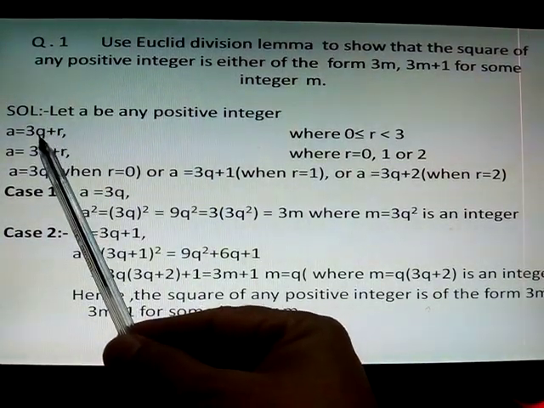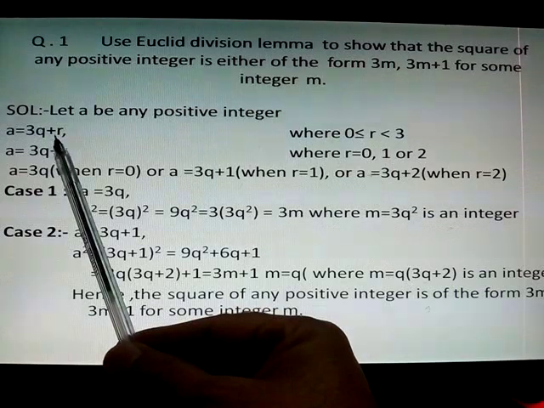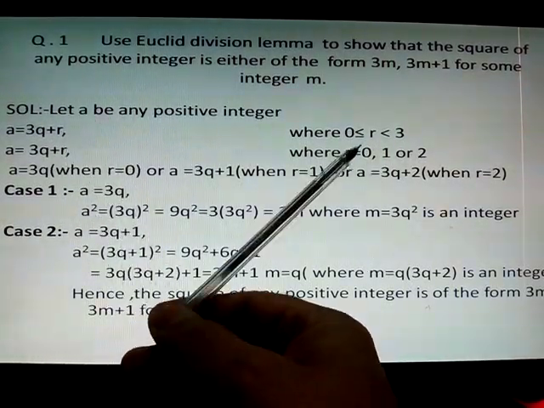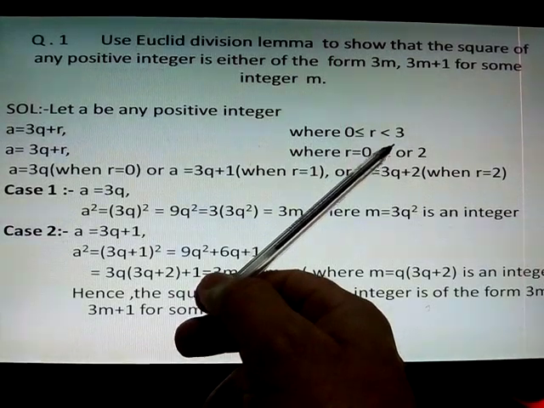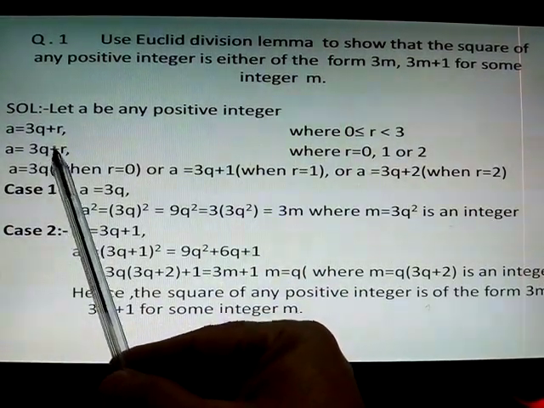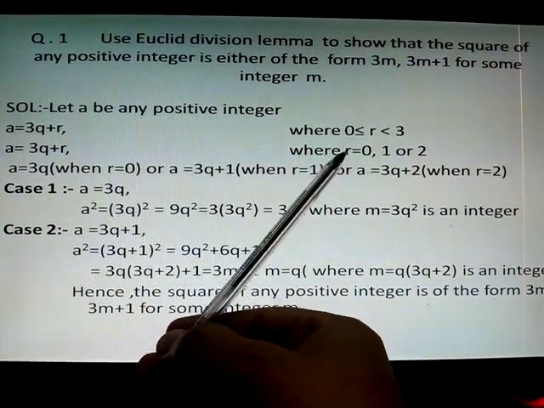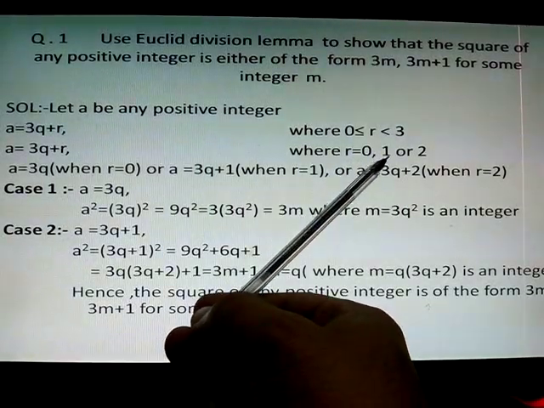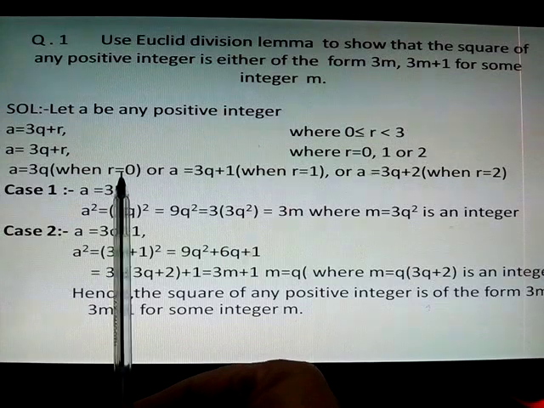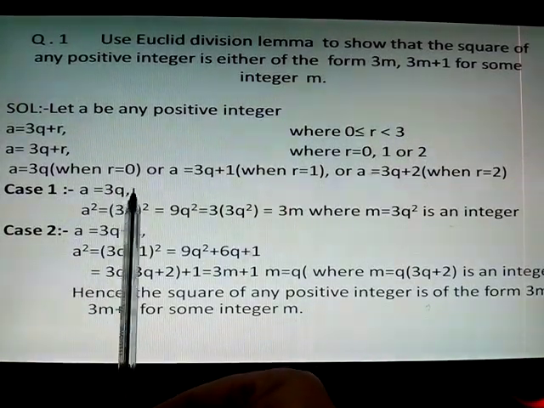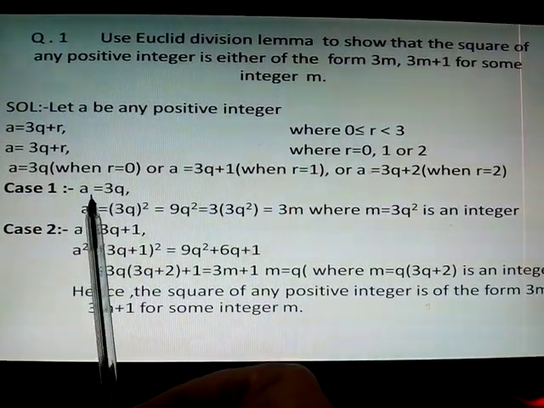We can write A equal to 3Q plus R, where R is greater than or equal to 0 but less than 3. So A equal to 3Q plus R, where R equal to 0, 1, 2.